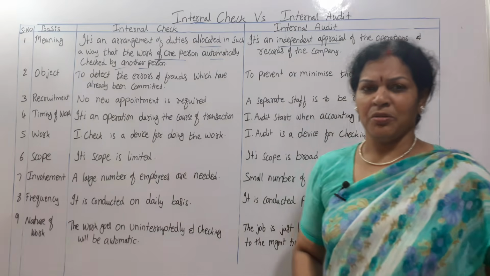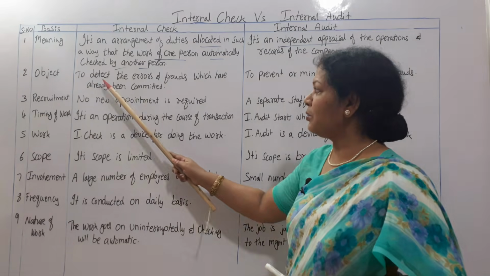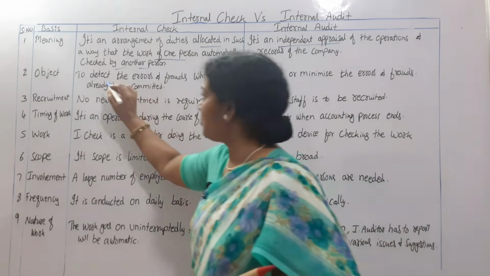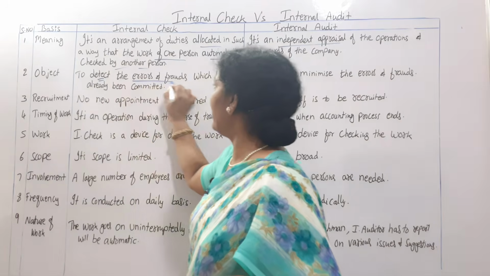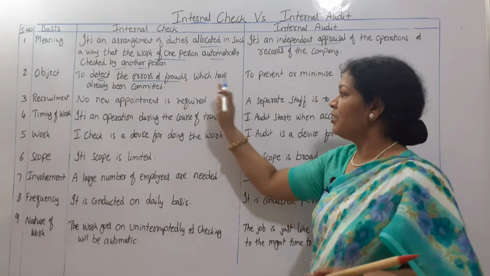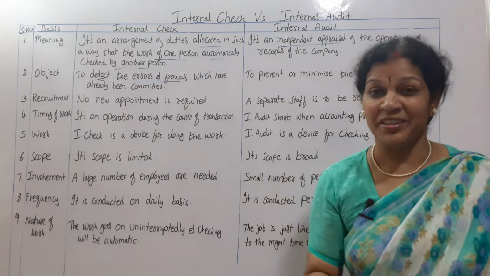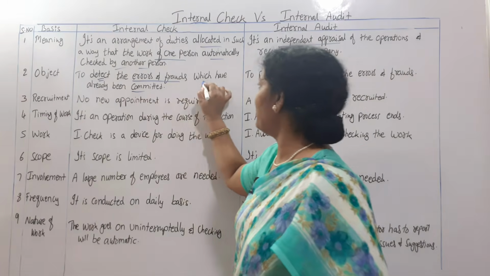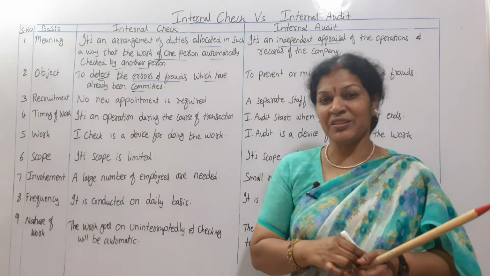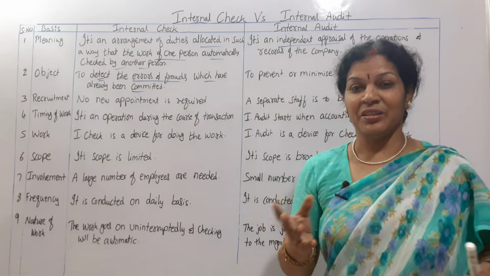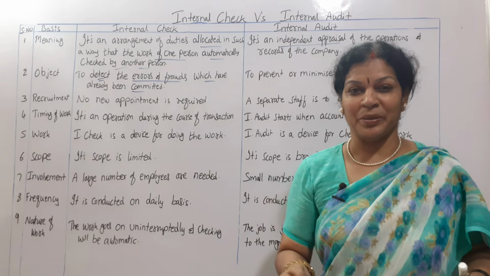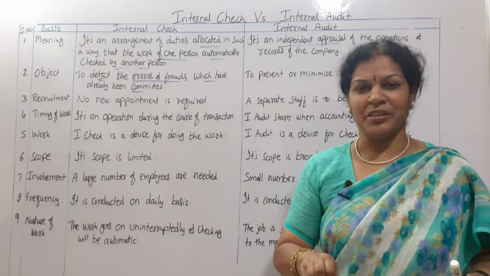Second one, object. What is the main object of internal check? Remember this word: to detect errors and frauds which have already been committed. That is why we have discussed already, auditing is just like a post-mortem, already committed, okay.